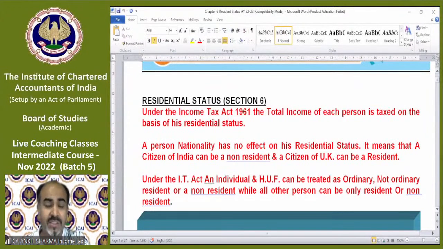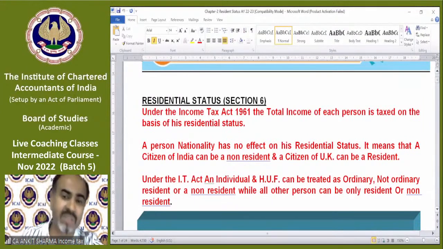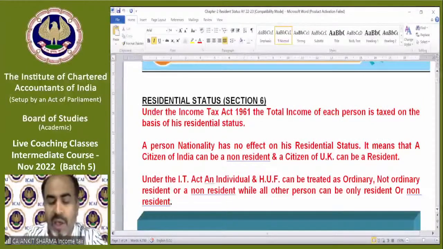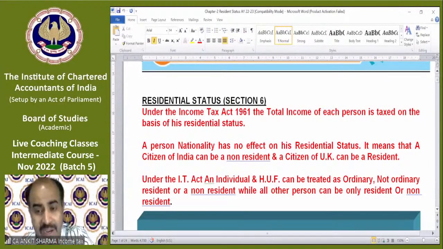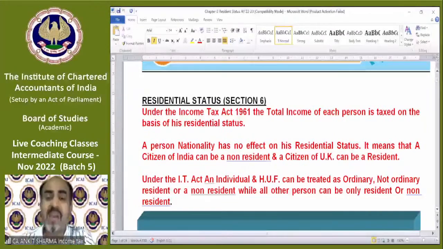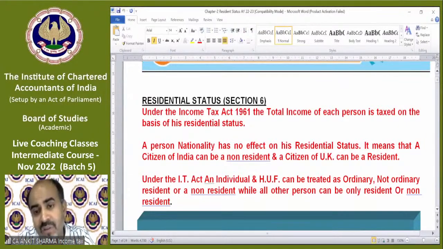It means a citizen of India can be a non-resident in India, and a citizen of UK can be a resident in India. So being a citizen of India, it's not compulsory that you will be a resident only. And you might be a citizen of UK, and you might be treated as a resident of India. Sometimes people confuse the concept of residential status with citizenship. There is no such connection between citizenship and residential status. They have different character.